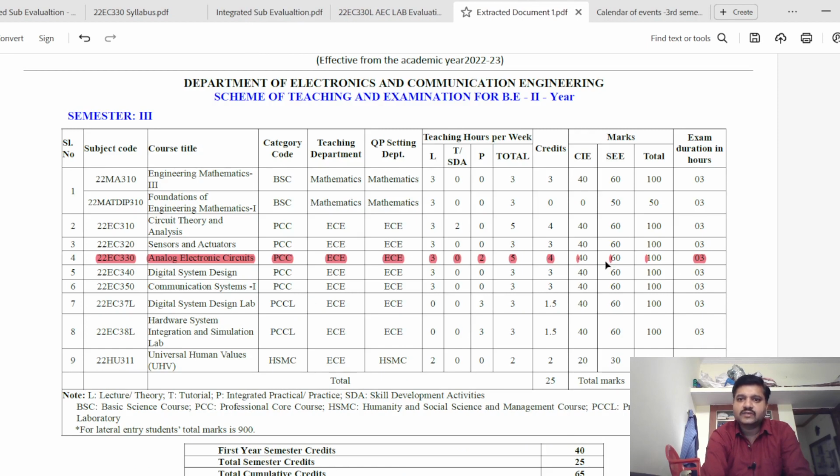As I mentioned, the scheme is 40-60. The continuous internal evaluation will be for 40 marks and the semester end exam will be for 60 marks. Now how will they evaluate this 40 marks internally?